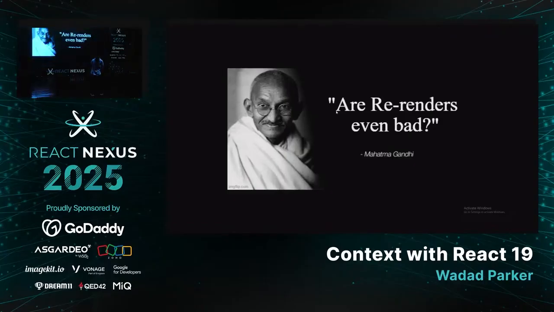Are re-renders even bad? You'll be like, of course, Wadad, the entire Twitter says it's bad. I don't know what Twitter says. I want to know, do the docs say that they are bad? We don't know, Wadad. We are JavaScript devs. We don't read docs, we write them.